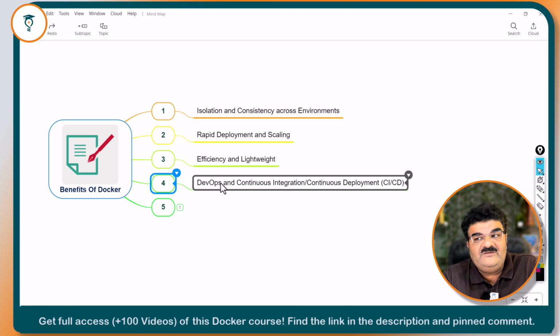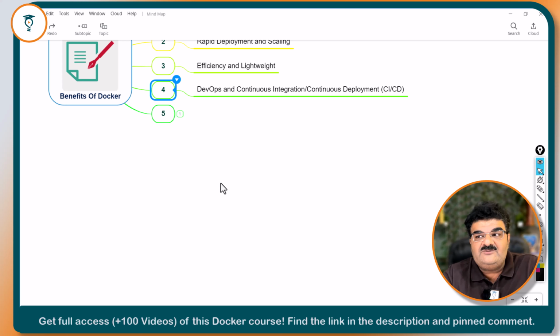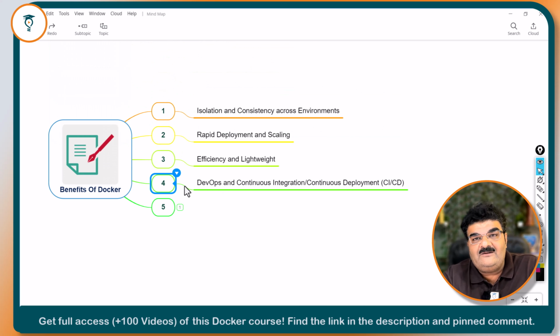Throughout our course, we are going to create so many containers because we have a full CI/CD pipeline course. So that's why we are learning Docker as the second course of our whole DevOps suite, because in each and every step we need to use containers, because containers are more suitable for a DevOps CI/CD pipeline.